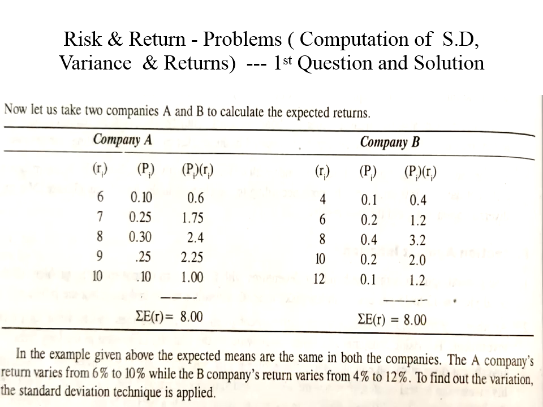So in the problem given above, the expected means are the same in both companies. Company A's return varies from 6% to 10%, while company B's return varies from 4% to 12%. Now in the next part, we will understand how to calculate the variance and the standard deviation. Remember, some of the problems I have taken from the book by Punitavati Pandian.